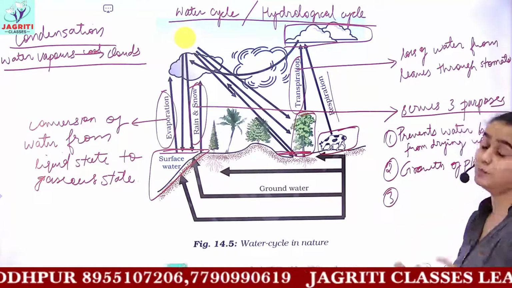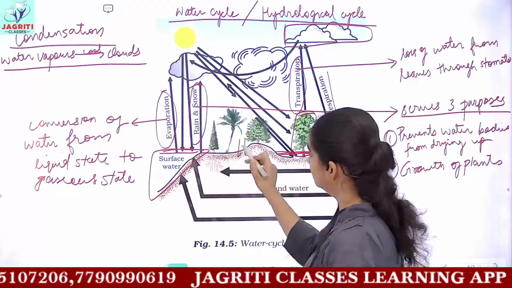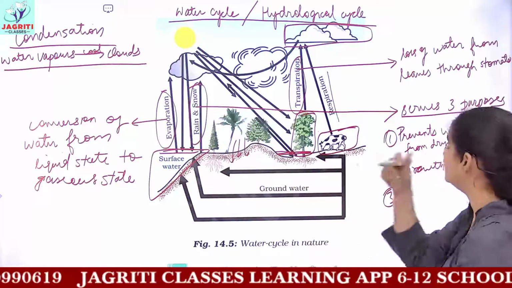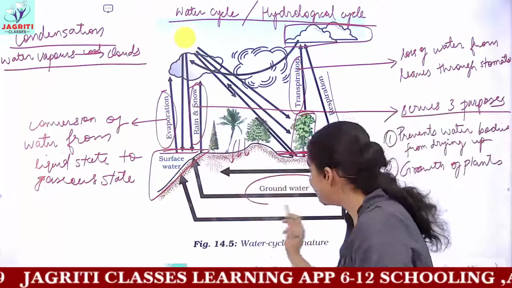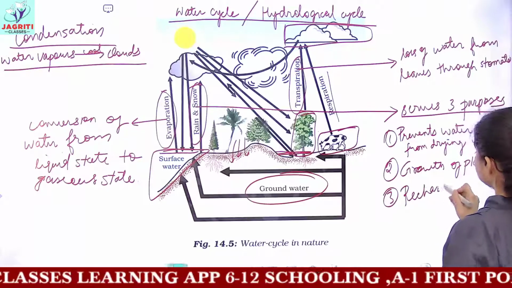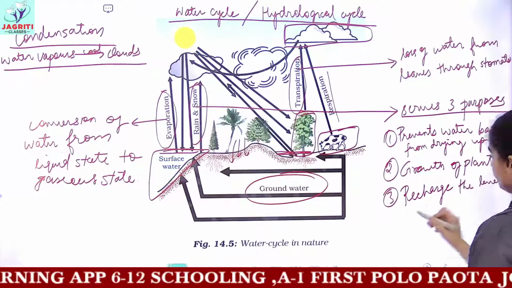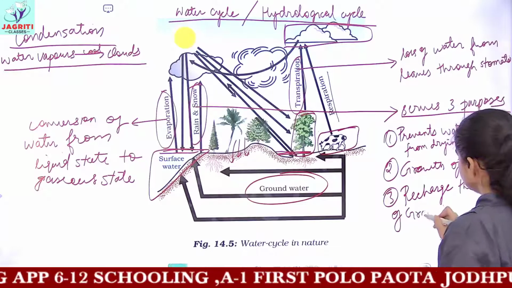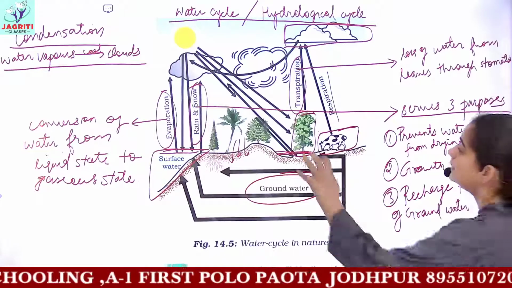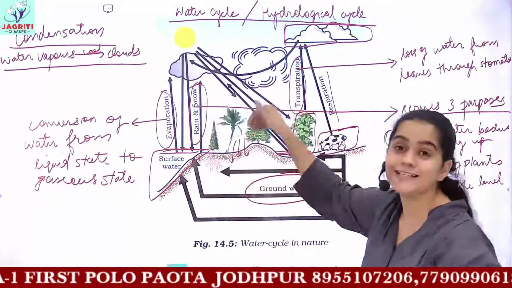And the next very important process is what? When the rainwater goes into the ground, it recharges the level of groundwater, and this we can write as recharge. It recharges the level of groundwater. And when the rainwater seeps down, it gets filtered as it passes through the soil.